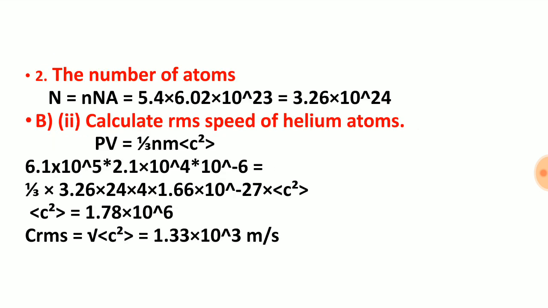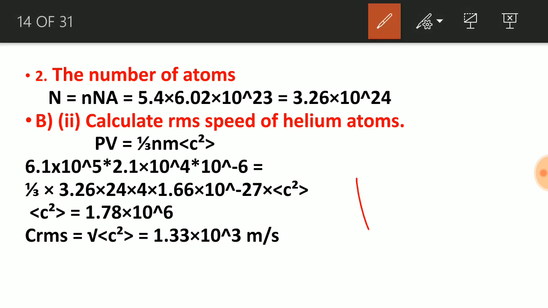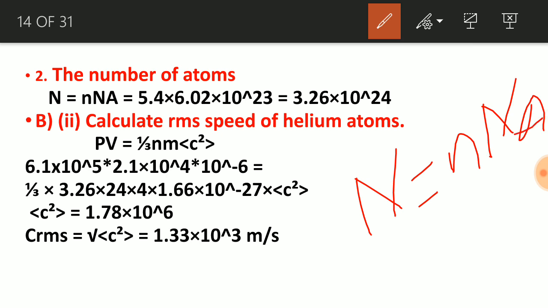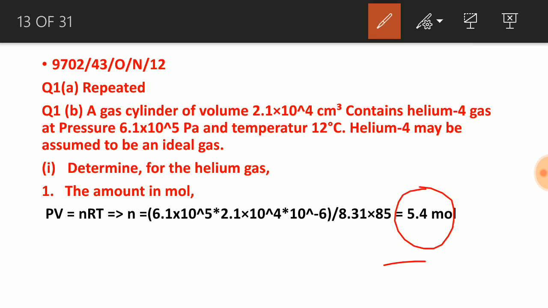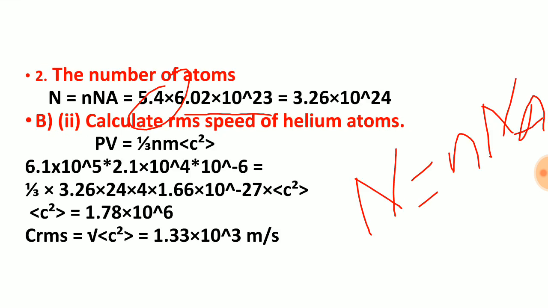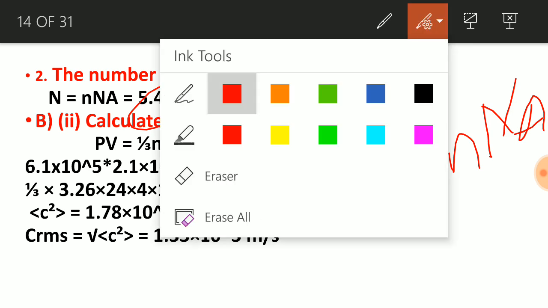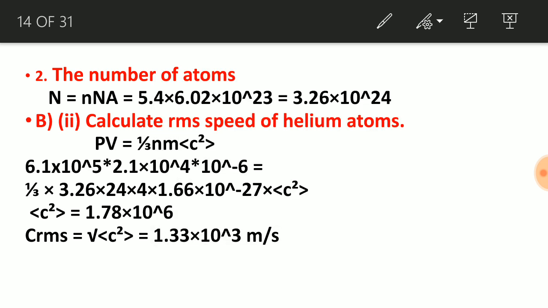Now next, the number of atoms. We already know that number of atoms means number of moles times Avogadro number. We know the Avogadro number, this is a constant, and the number of moles is 5.4 from this calculation. Now by using this we will find the number of atoms. We got the number of atoms, this 3.26 into 10 to the power 24.